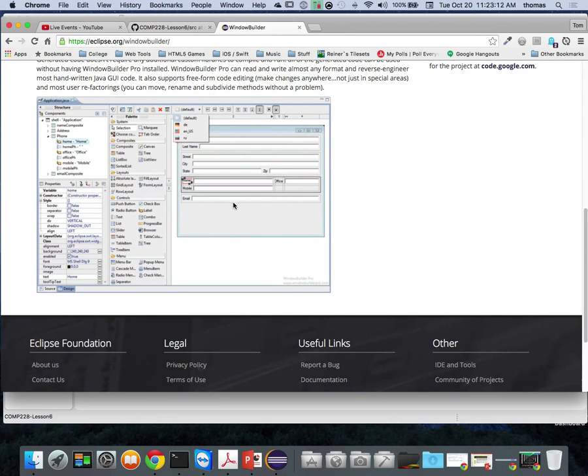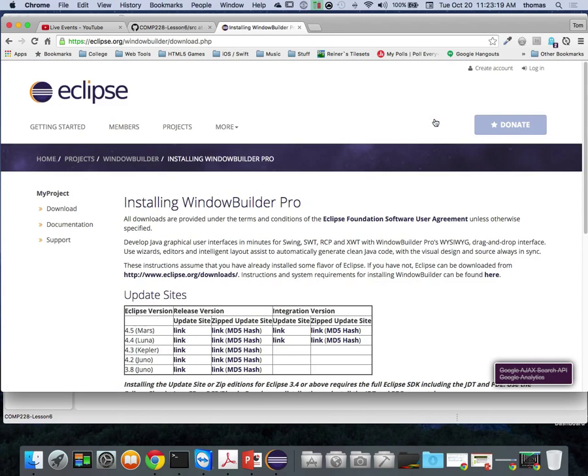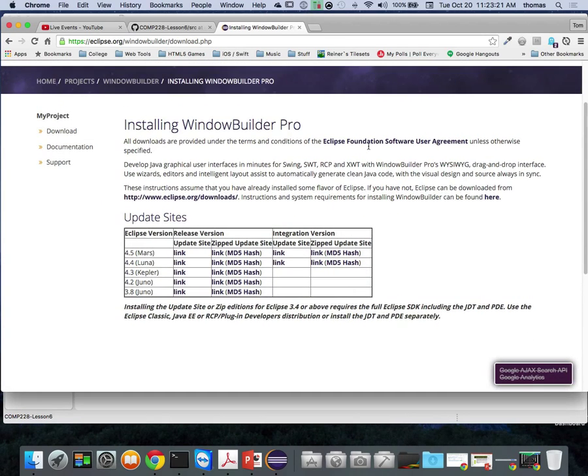The Window Builder. So let's try it out and see if you can get this thing. I'm going to go to download for the Eclipse distribution. And of course, what is it going to give us? It's going to give us some links to how to get to it. And where we really want to go, if you notice, is installing Window Builder Pro. Now again, some of this is not free, but it says instructions and system requirements for installing Window Builder can be found here. Here are my update sites for Mars or Luna or whatever version you're using. And here's the link for the update site that I want to go to.